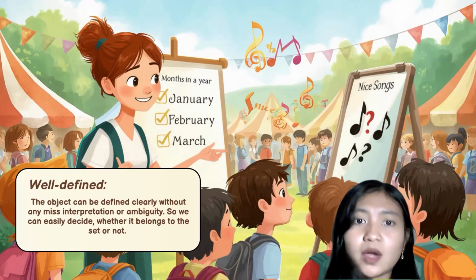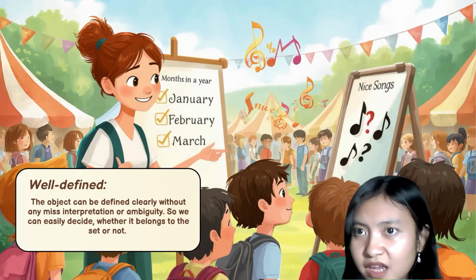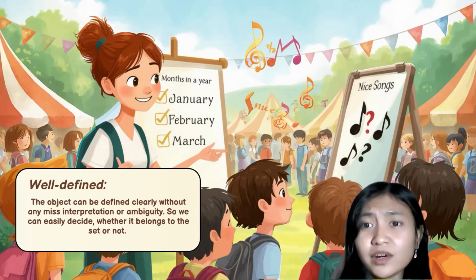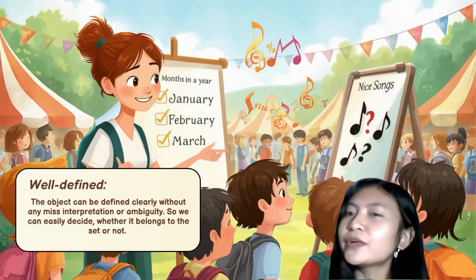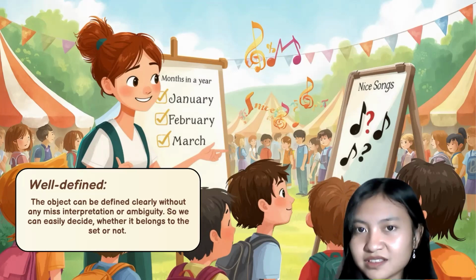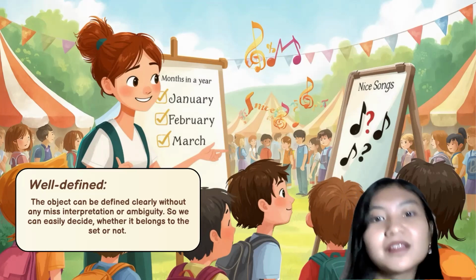For example, when I ask you to list the months in a year, you might say January, February, March, until December. So it is clear that this month belongs to this set.